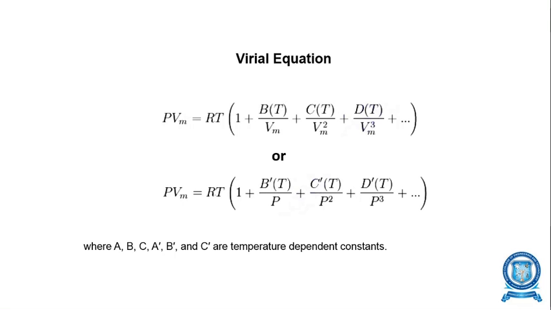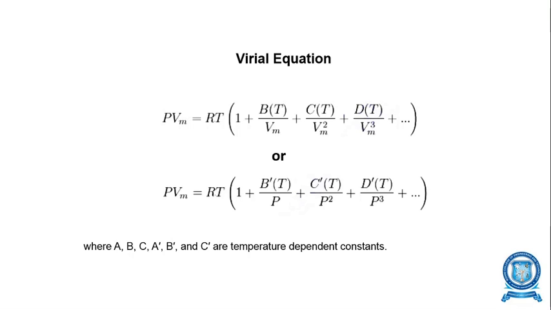Then the virial equation. P Vm, where Vm represents the molar volume, is equal to RT the whole multiplied by 1 plus B(T) divided by Vm plus C(T) divided by Vm square plus D(T) divided by Vm cube plus etc. It keeps on going.